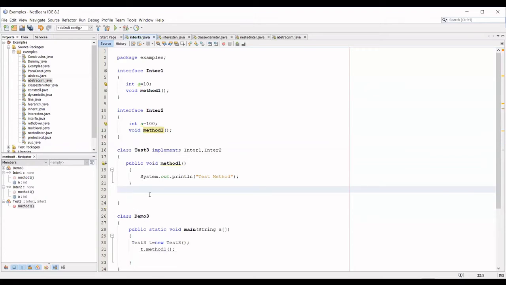So now how many implementations are available for method 1? There is only one implementation. So if I'm creating an object and trying to call that method 1, only that one method implementation can be called. So there is no ambiguity here because there is only one implementation of that particular method available. Any doubt? No, ma'am.